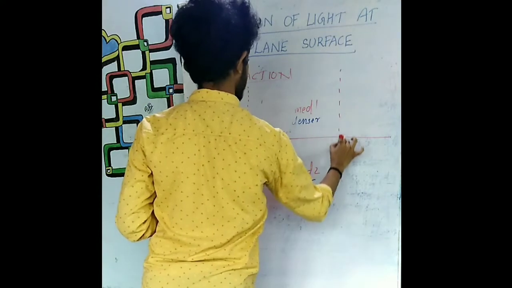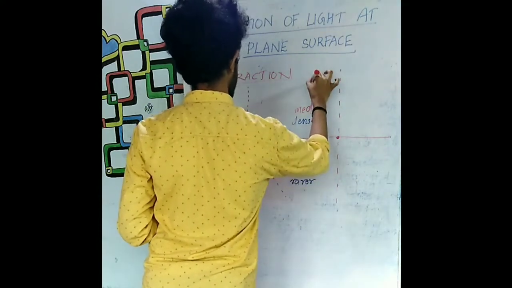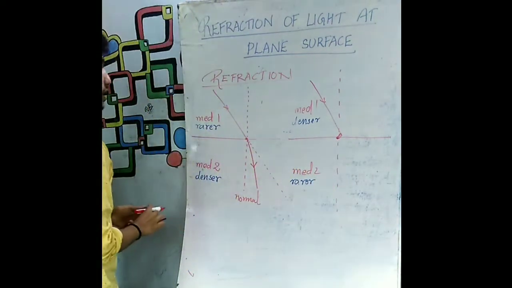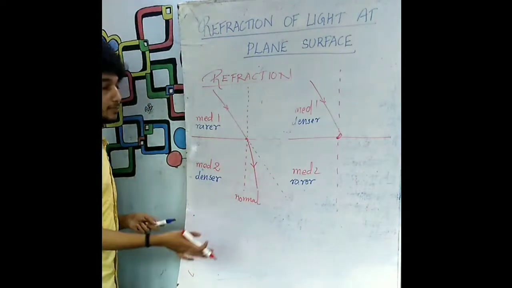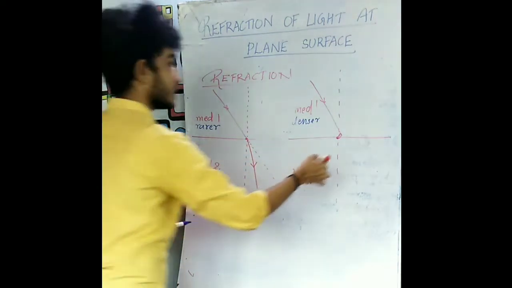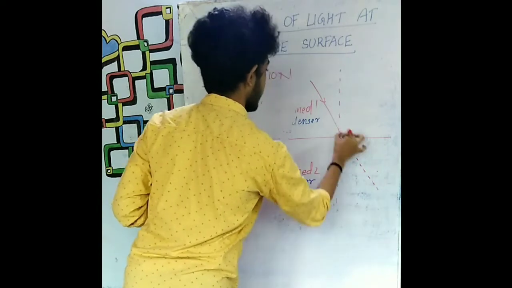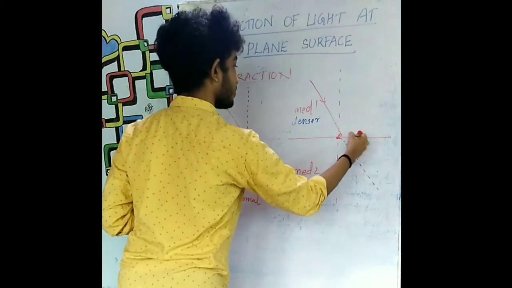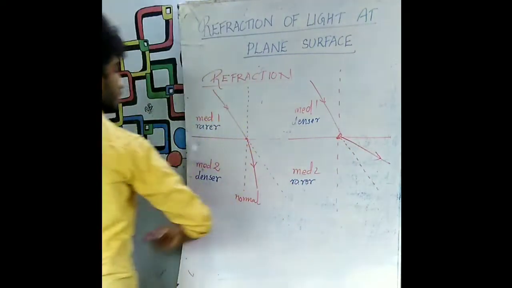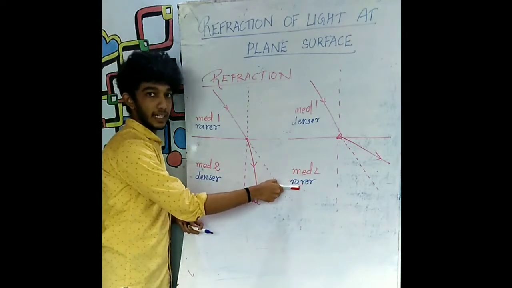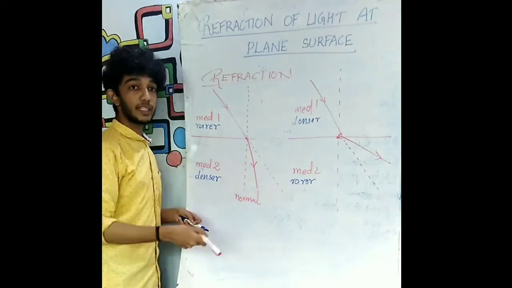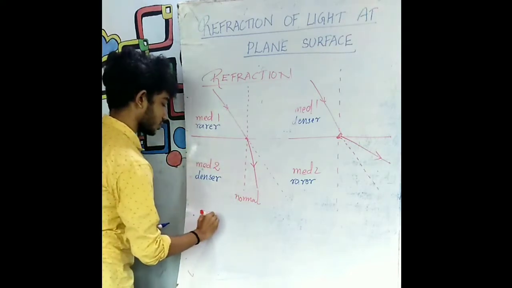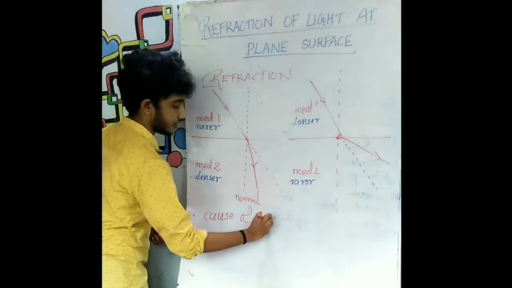Let us draw the normal to the interface after drawing the incident ray. This is the point of incidence and this is the normal. Now, if refraction has not taken place, then this ray of light should be propagating straight. But since refraction is taking place, this ray of light will be bending away from the normal in this way. Because here it is optically rarer medium and the speed of light is more in optically rarer medium, because of which the light ray bends away from the normal. This is actually the cause of refraction.